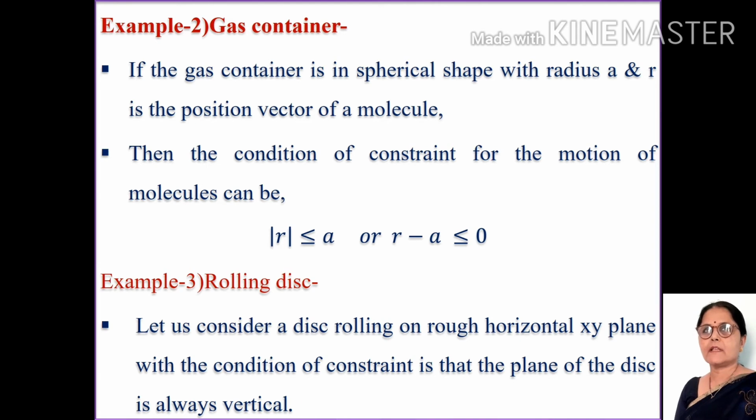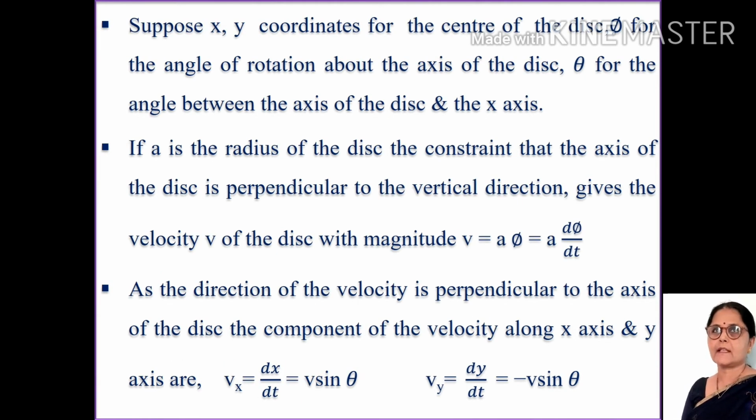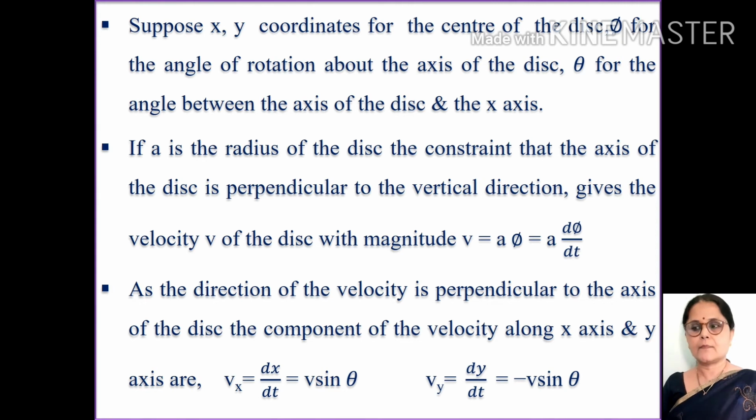Now, the next example is, suppose x, y coordinates for the center of the disc, phi for the angle of rotation about the axis of the disc, and theta for the angle between the axis of the disc and the x-axis.